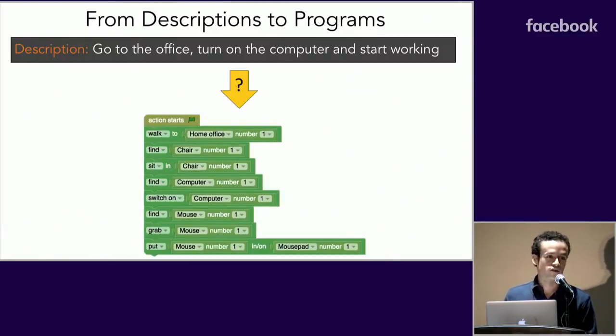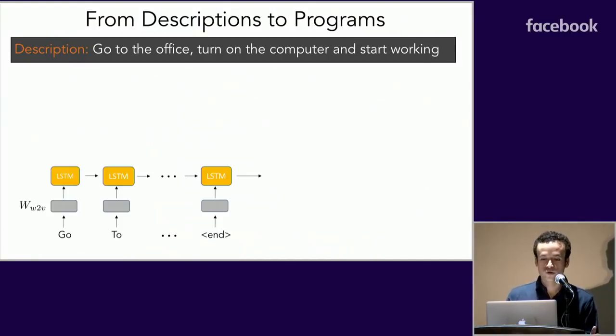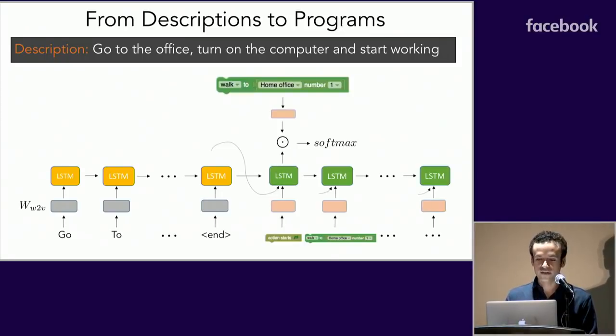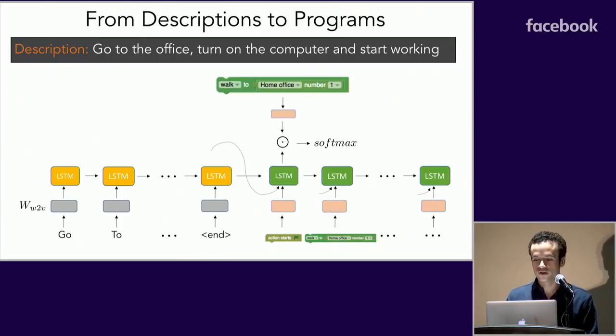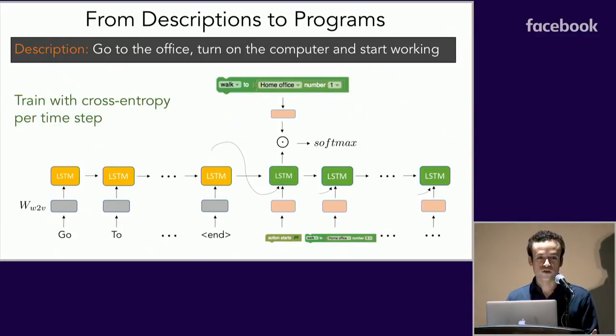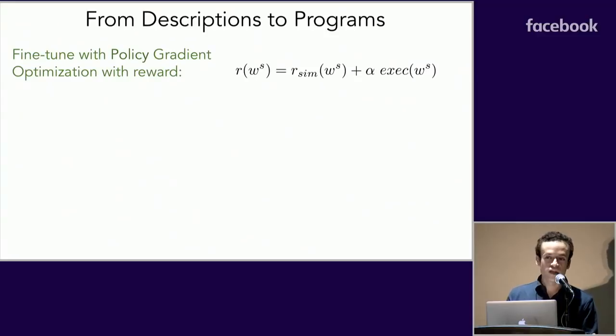So let's first start with going from descriptions to actions. To do that, we first take the description, encode each of the words using Word2Vec, and feed it into an LSTM encoder. We then use an LSTM decoder to generate our program, where we predict an instruction at every time step by predicting its embedding. We train the model using cross-entropy loss for every time step, and we then fine-tune it using policy gradient, optimizing for 2 different rewards.